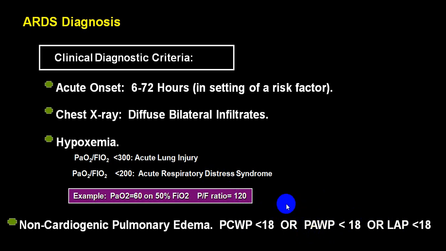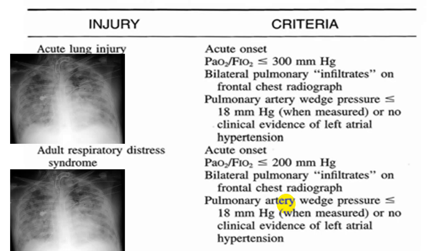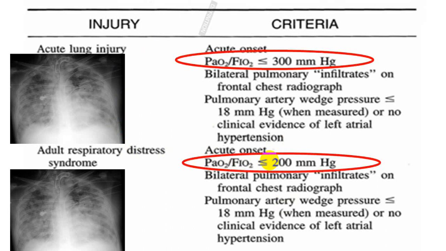So if any one of these or all three are less than 18, it is in favor of non-cardiogenic pulmonary edema, or what we call acute respiratory distress syndrome. So these are the two conditions we call acute lung injury and acute respiratory distress syndrome. Both you differentiate by only one thing, that is PaO2 by FiO2: less than 200 is ARDS, more than 200 but less than 300 is acute lung injury. This is the main differentiating criterion.